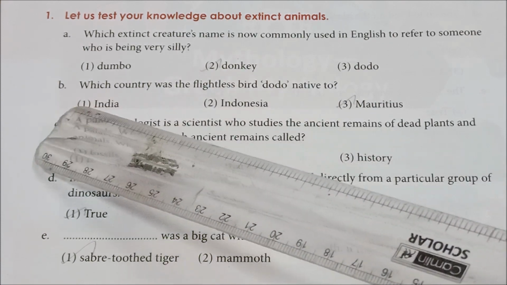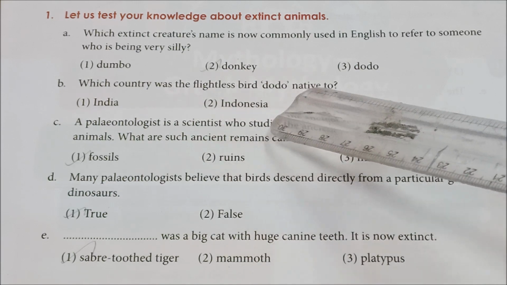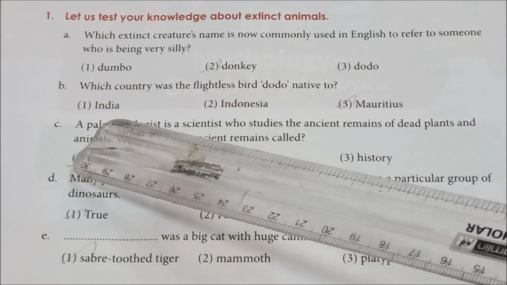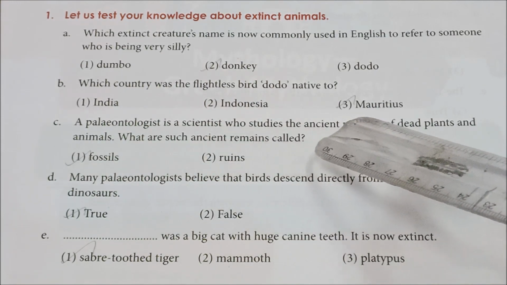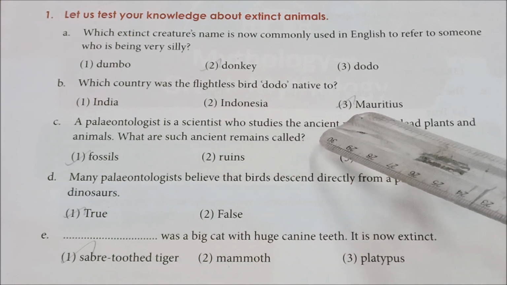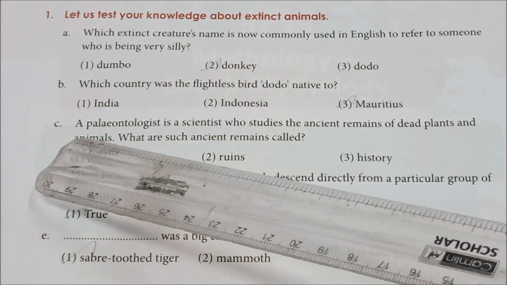See the second one. Which country was the flightless bird dodo native to? Here you have an option. The first option is India, second one is Indonesia, and the third one is Mauritius. Okay, here the correct answer is Mauritius. Okay, fine. See the next one.